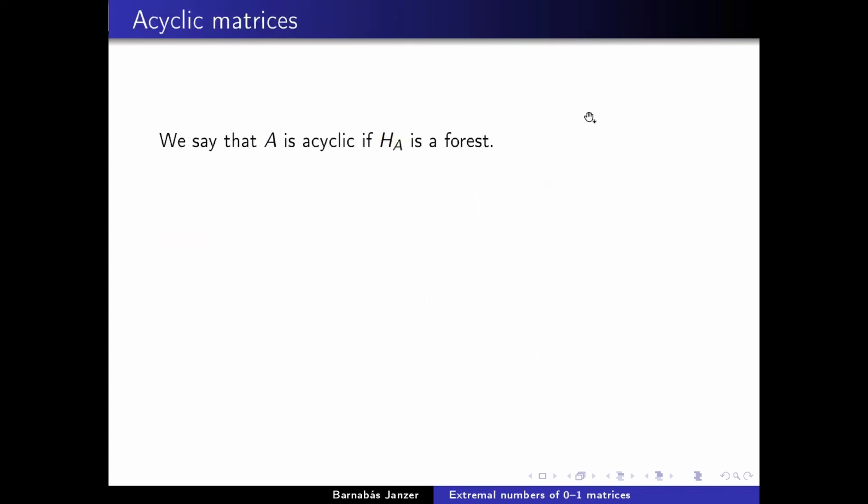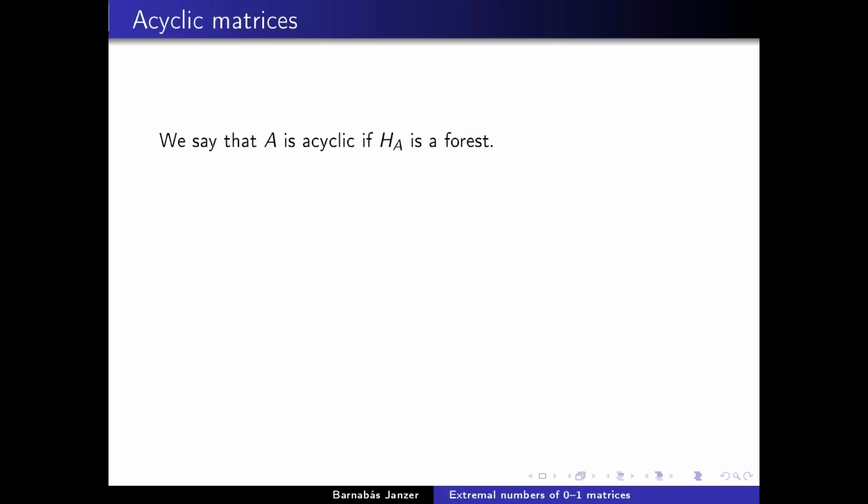Okay, so what has the research focused on? What are the known results about the extremal numbers of matrices? Much of the research focuses on the case where A is an acyclic matrix, by which I mean that the corresponding bipartite graph is a forest. And the reason that there has been much focus on it is because most of the applications actually use this setting.